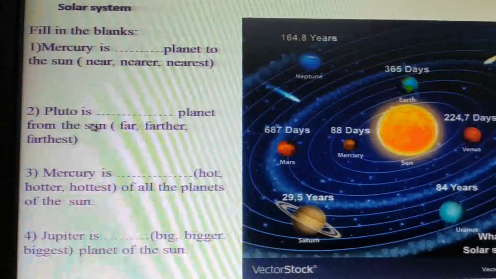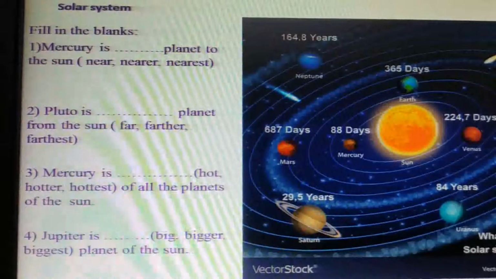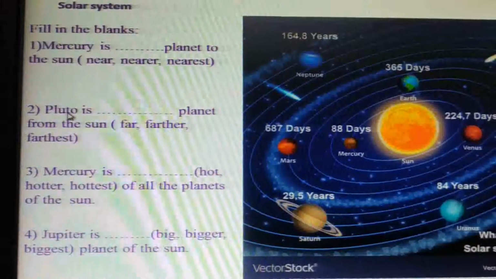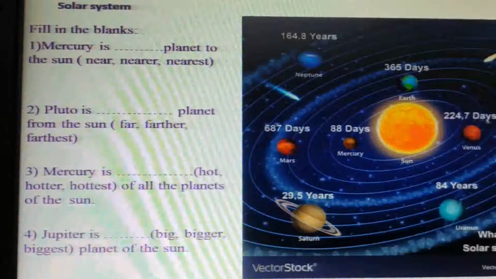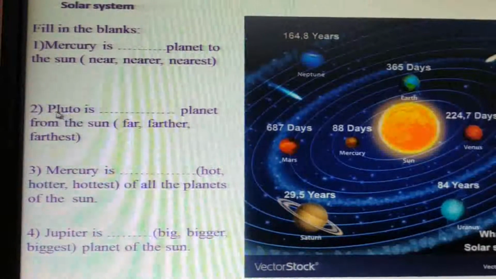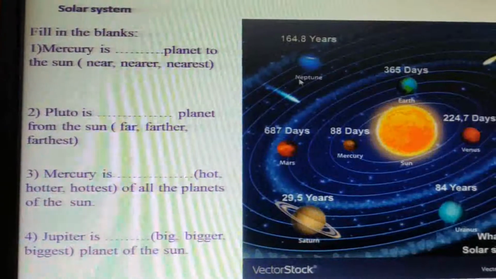Again, look at the position of Pluto. Where is Pluto? Neptune, Pluto. Sorry, there is no Pluto in the solar system. You replace the word Pluto by Neptune.